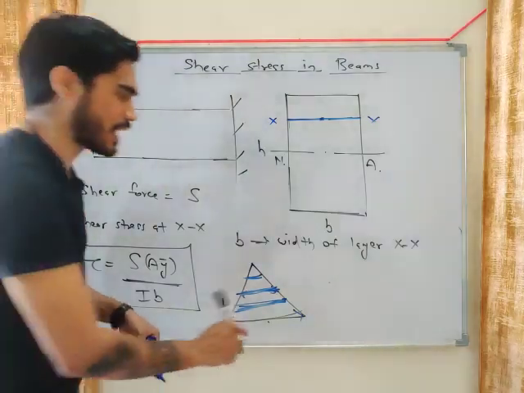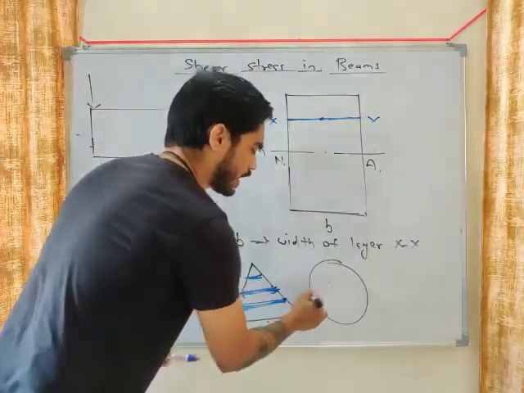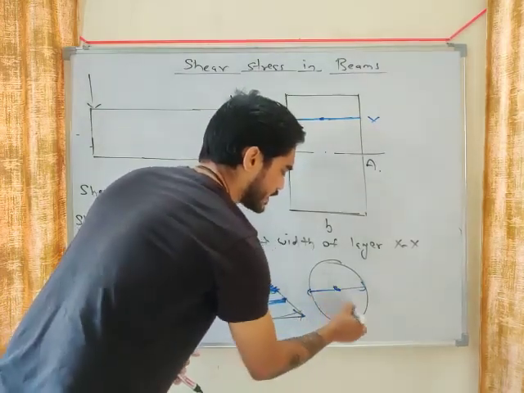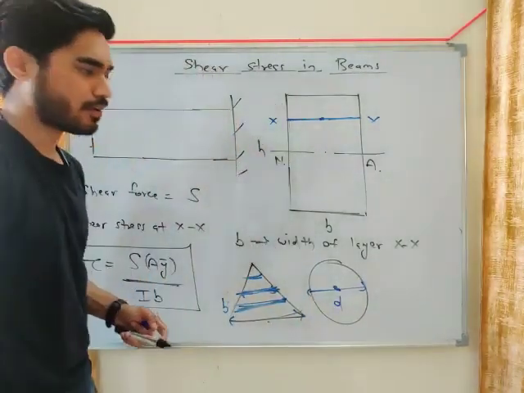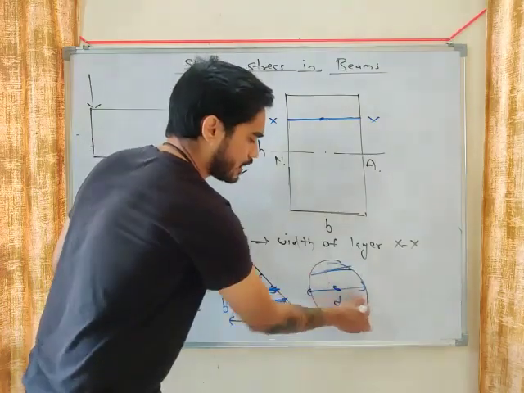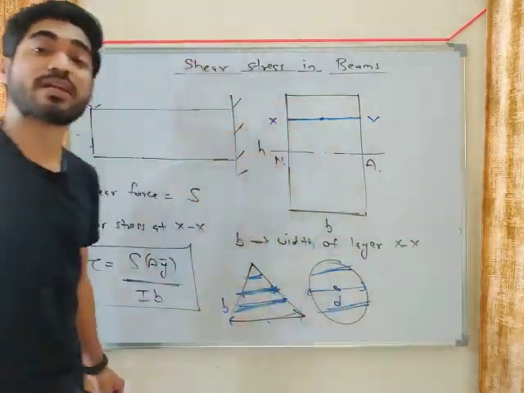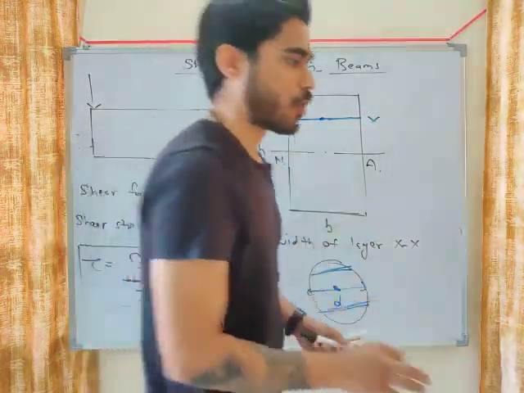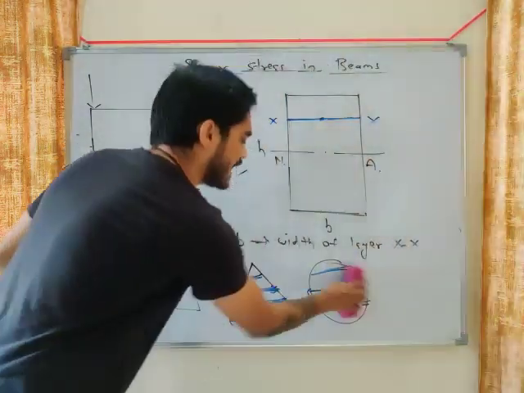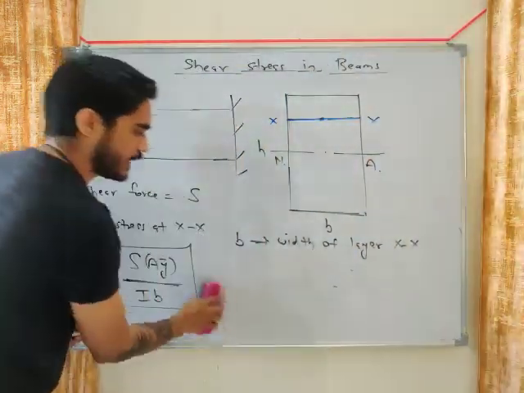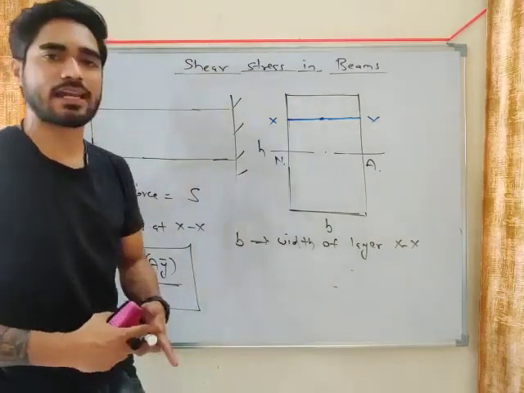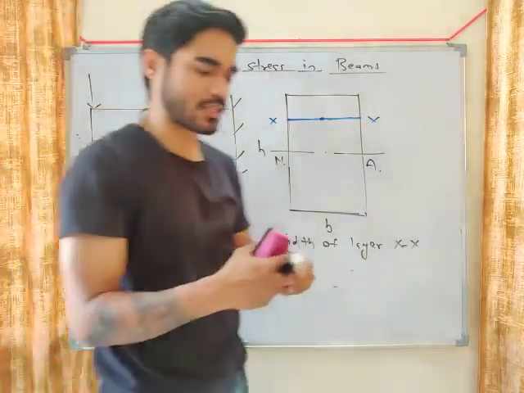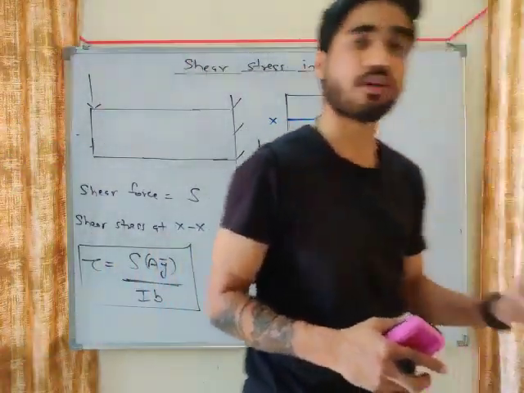If you are calculating the stress at this layer, then you will consider the width of this layer. In a circle also, the width at the center will be the diameter. But if you are calculating stress here or here, then the width will be different. Okay. So what is B? B is not the width of the cross section. B is the width of the layer where you are calculating stress. In case of a rectangle or square, the width of all the layers is the same. But in case of a circle or a triangle, it will be different.